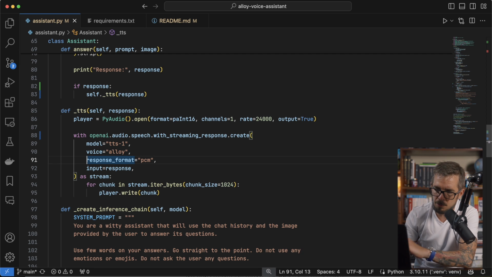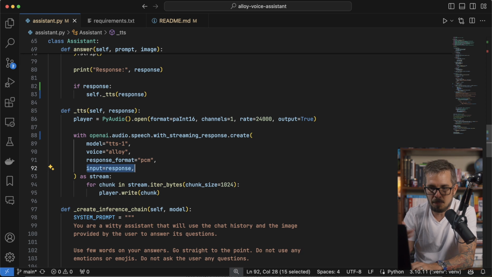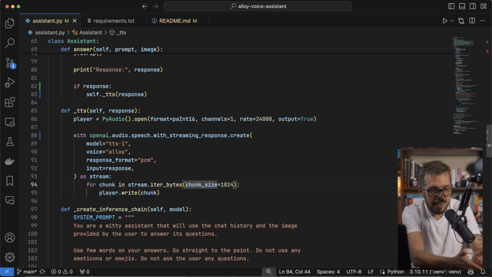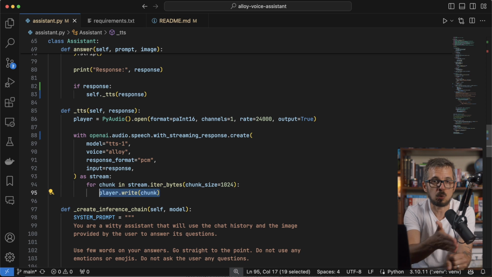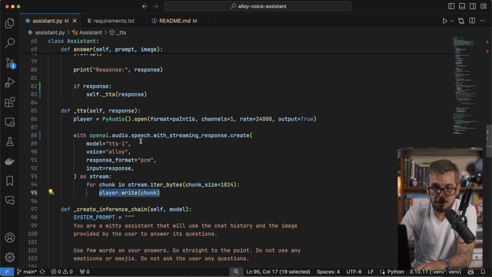Response format, PCM, there are multiple formats that are supported. And the input, so the text, I'm passing it here, is the response. I'm gonna grab that, that's the stream. And now I can just iterate through bytes and the size of the chunk. So I'm gonna be getting 1024 bytes at a time and playing them through the speakers, okay? And the way you just play that is just by writing to the player stream that I created with PyAudio. That's it, it's very simple, okay? Grab the audio here, the bytes of the audio, just play them, and that's it.